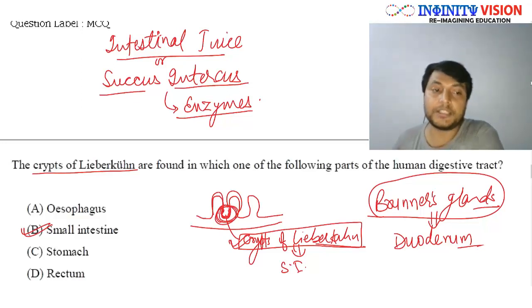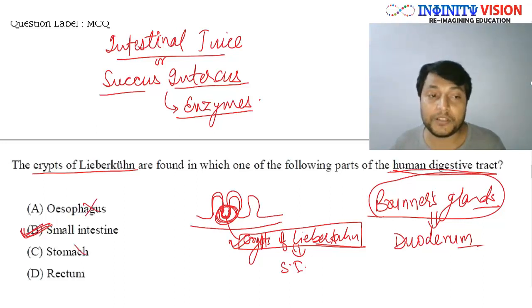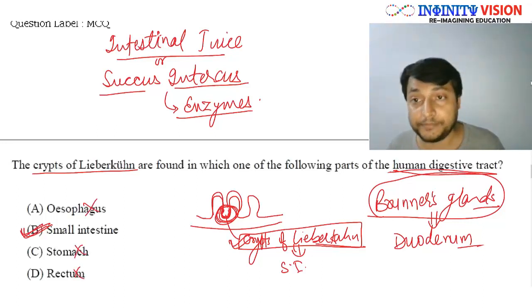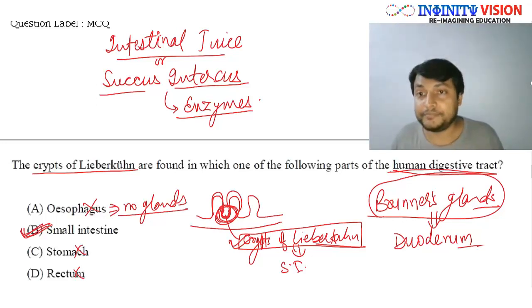Okay, so it is present in only the small intestine part of the human digestive tract. It is not present in esophagus, not in stomach, not in rectum. Now, since we are talking of esophagus, let me tell you, esophagus contains no glands, none. Okay, small intestine, you know it now.